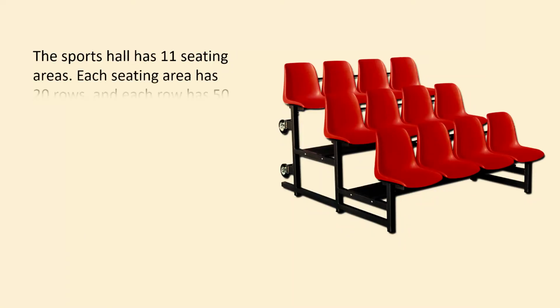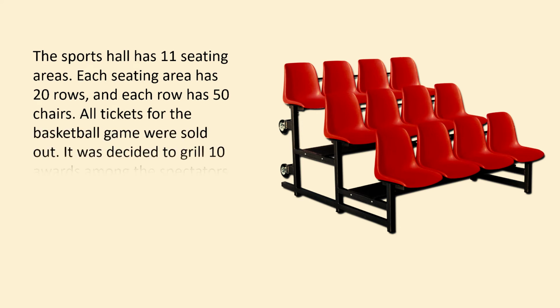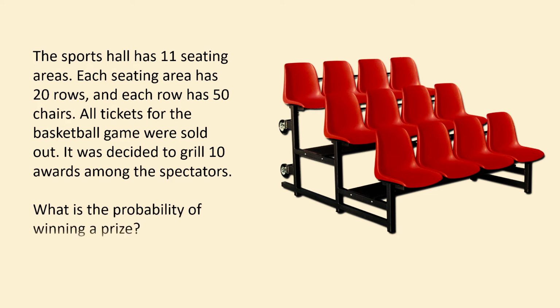The sports hall has 11 seating areas. Each seating area has 20 rows and each row has 50 chairs. All tickets for the basketball game were sold out. It was decided to raffle 10 prizes among the spectators. What is the probability of winning a prize?